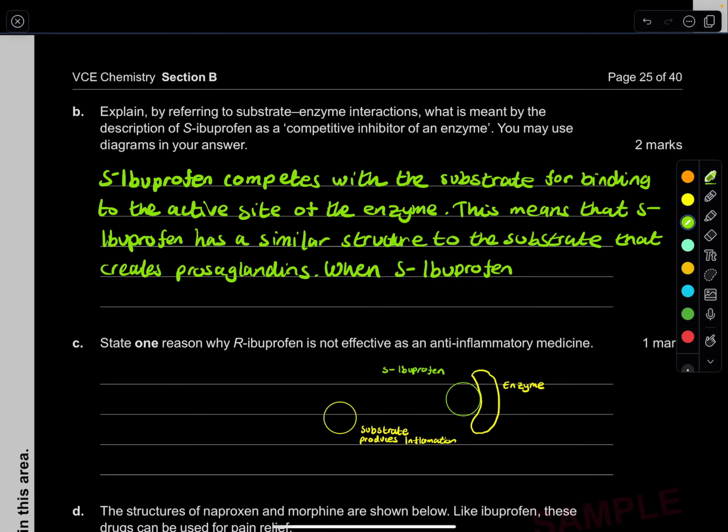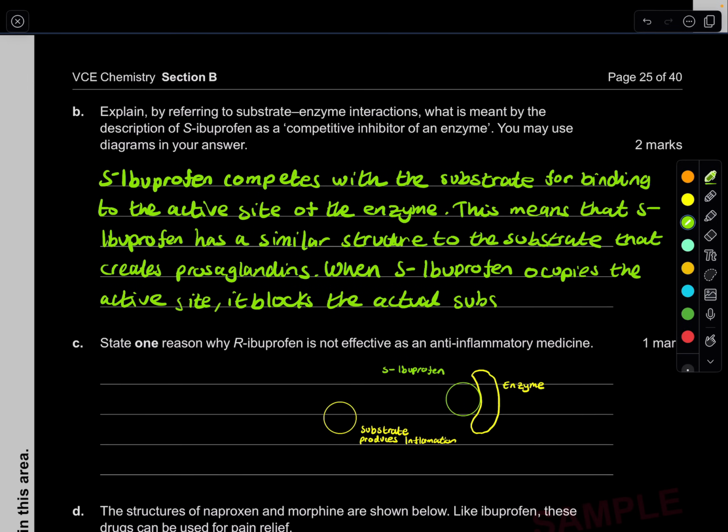When S-ibuprofen occupies, so it takes that place, occupies the active site, so yep, when it occupies the active site, it blocks the actual substrate from binding. Done. Hence preventing inflammation.